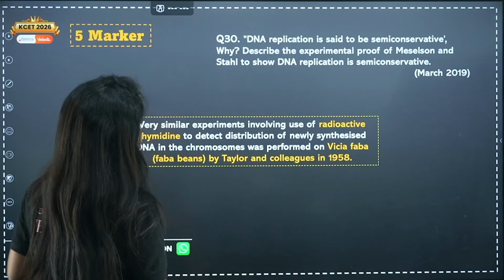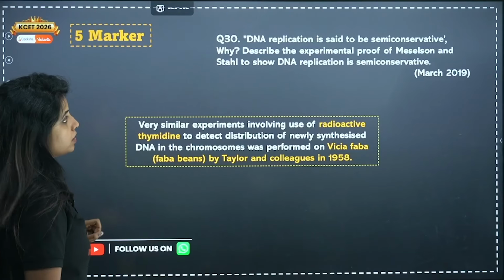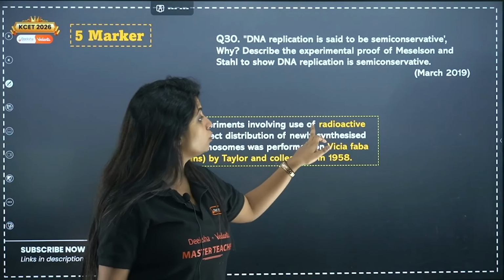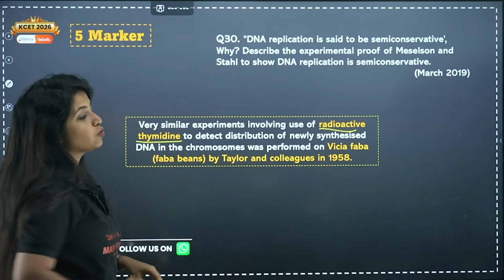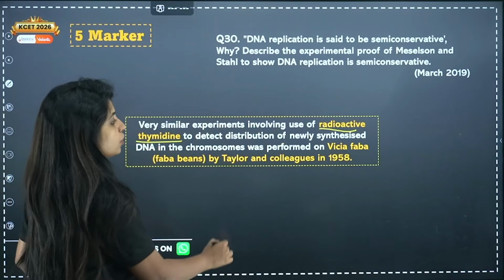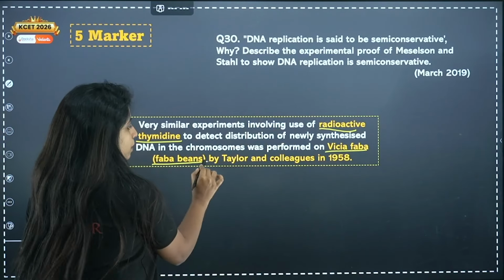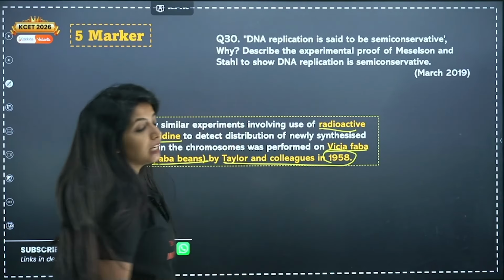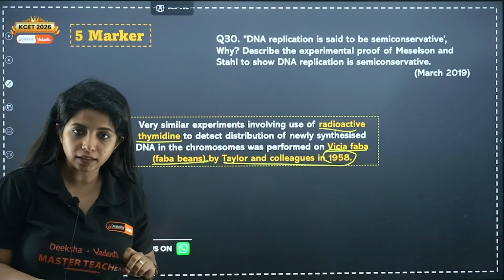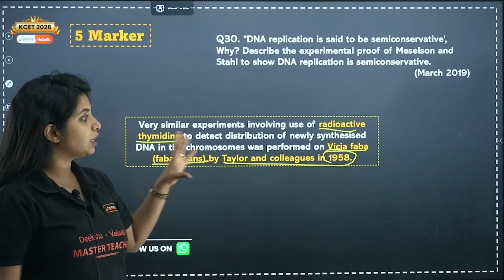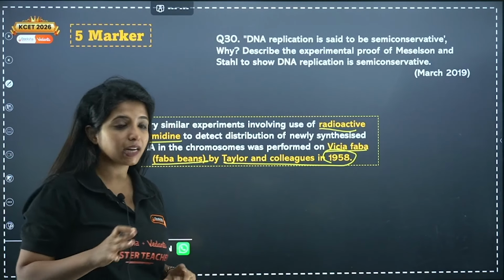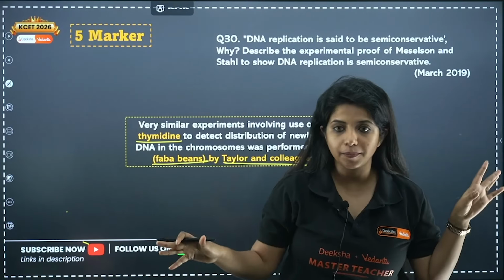So this was the experiment which was done, and there is an extra thing. Very similar experiments involving the use of radioactive thymidine were also done. To detect the distribution of newly synthesized DNA in the chromosome, it was performed in Vicia faba, that is faba beans, by Taylor and colleagues in 1958. Please remember, it was done by Taylor and colleagues. This is again an MCQ question that can come up.